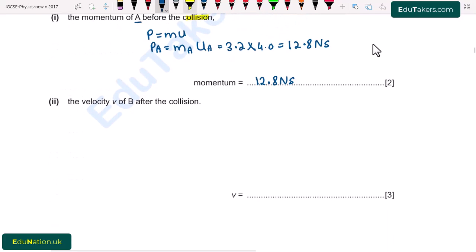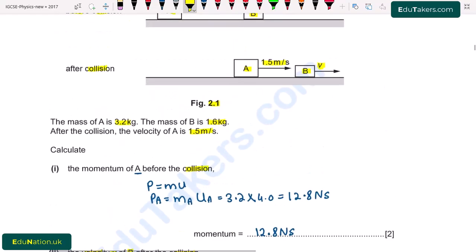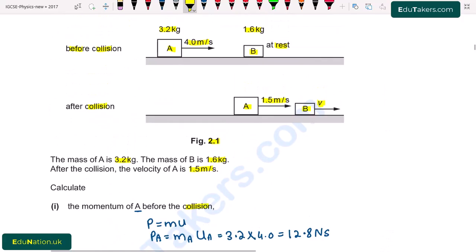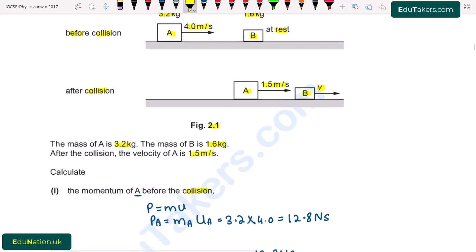Part 2. The velocity v of the B after the collision. Here we have to find out the velocity of block B after collision. So going back to the figure, we can see from here that in order to calculate the velocity of the block B after the collision, we have to use the law of conservation of momentum, that the total momentum before collision is equal to the total momentum after collision, or we can simply say that the total momentum of the system remains conserved. So I write here